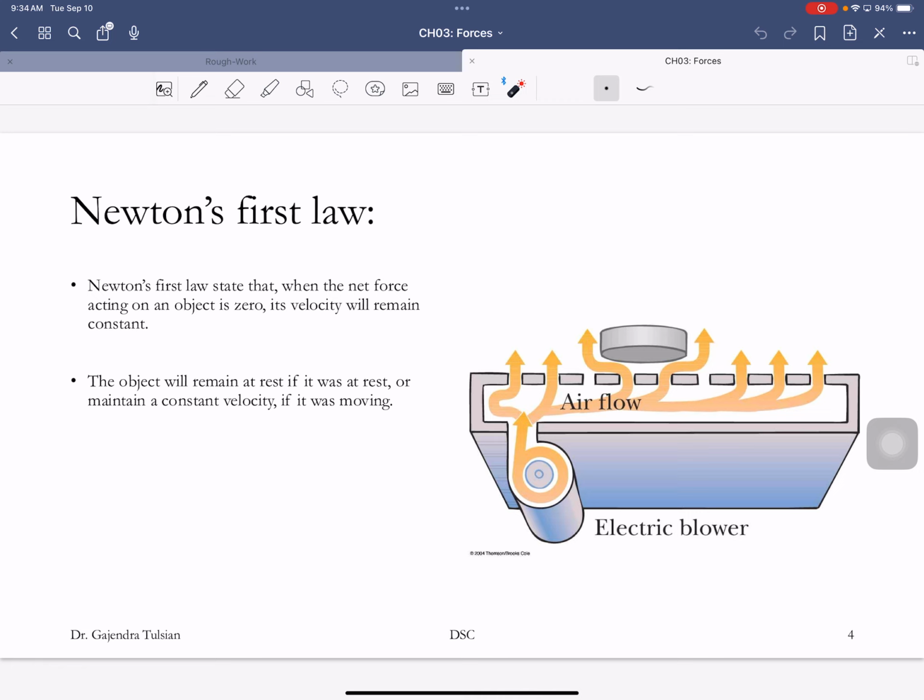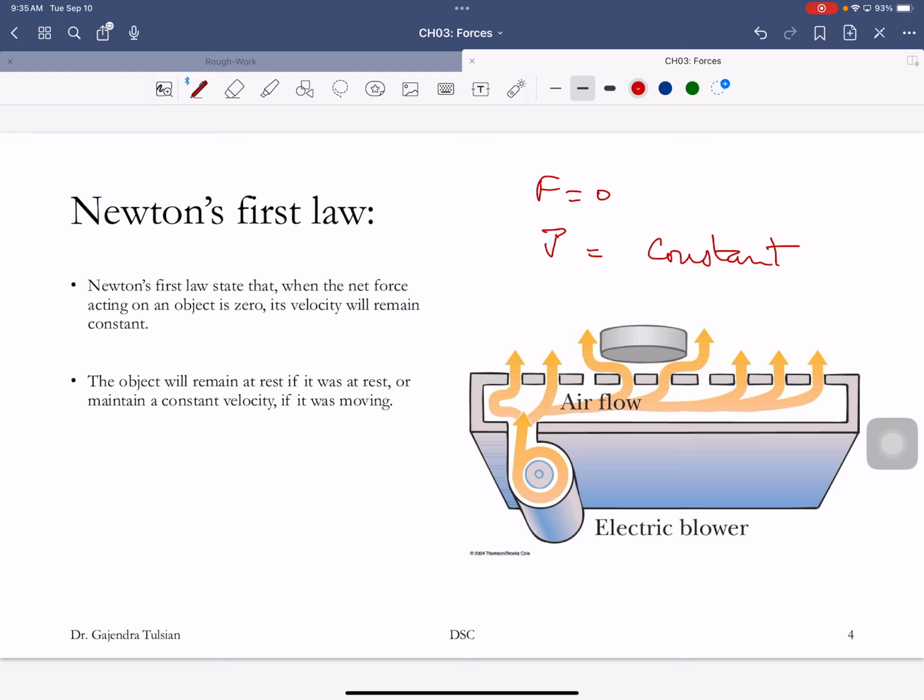So that's Newton's first law. If no force acts on it, its velocity will remain constant. Meaning if it was at rest, it'll remain at rest, and if it's moving, it'll maintain its constant velocity.